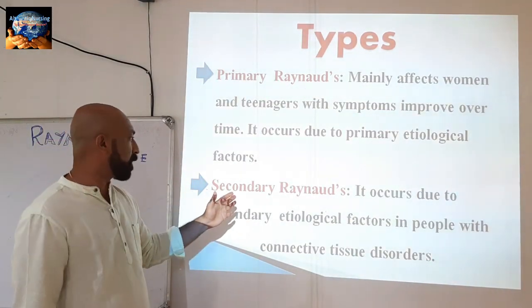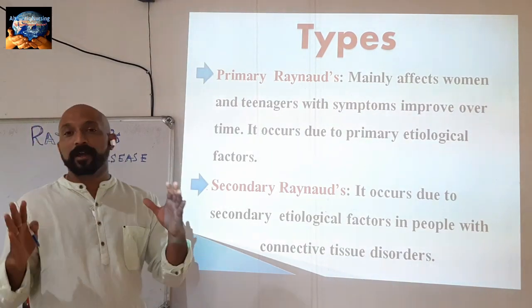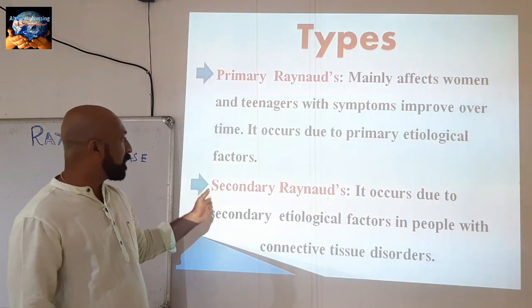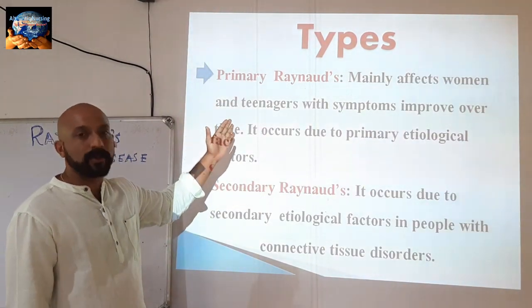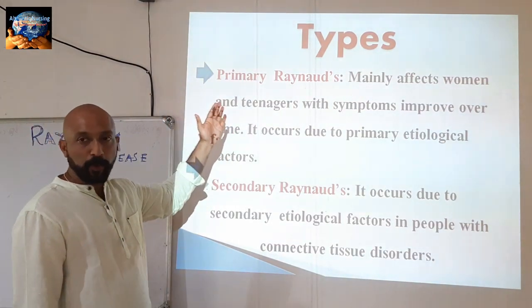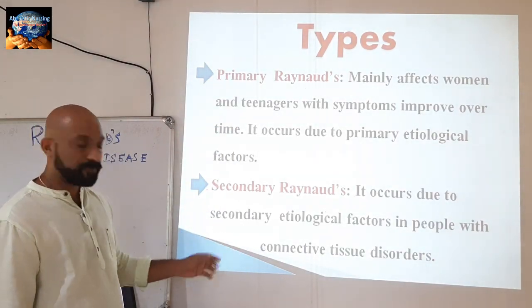Whereas secondary Raynaud's occurs due to secondary etiological factors in people with connective tissue disorders. So in secondary Raynaud's the cause is known, and in primary Raynaud's the cause is unknown.